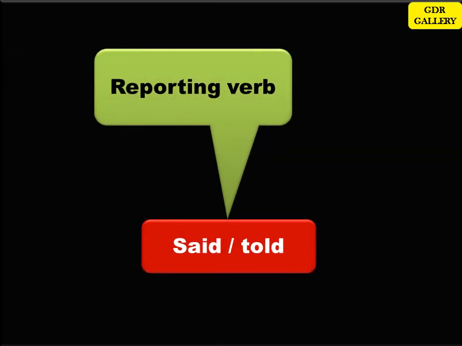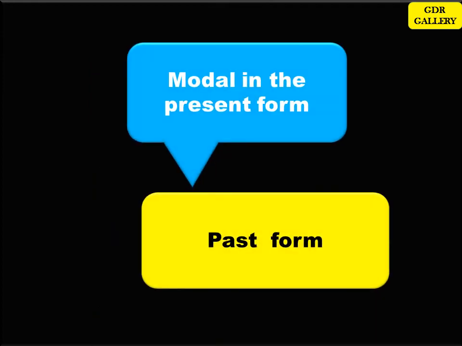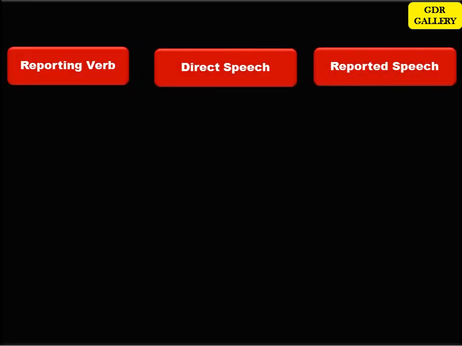If the reporting verb is in past tense and in the quoted speech, if modal is used, then when you are changing from direct speech to reported speech, the modal in the present form has to be changed into past form. Now let's see some examples to understand better. If the reporting verb is in past tense and modal is used in the quoted speech, let's see how to change the direct speech into reported speech.